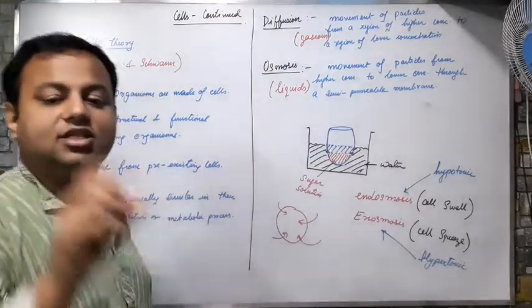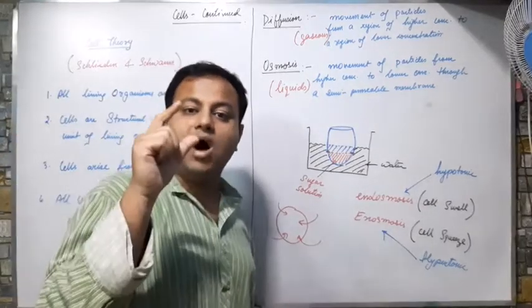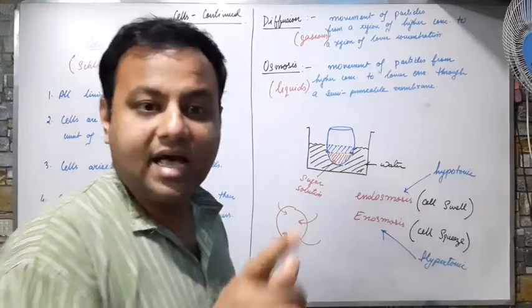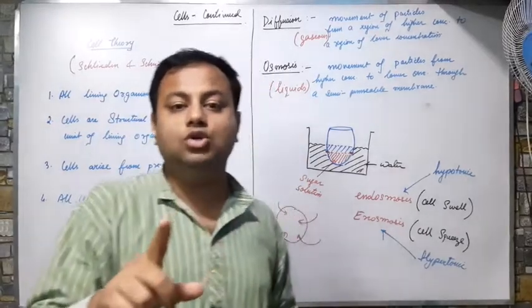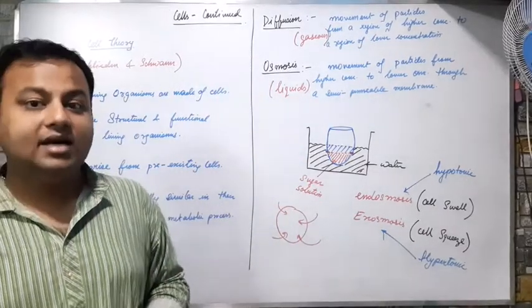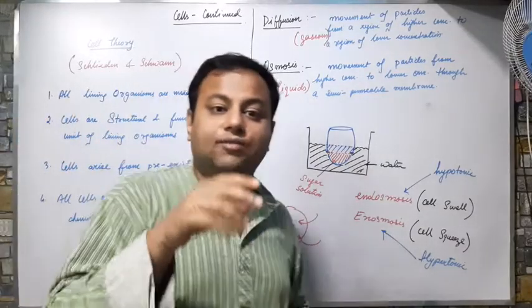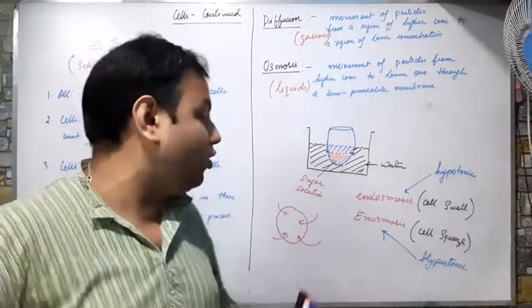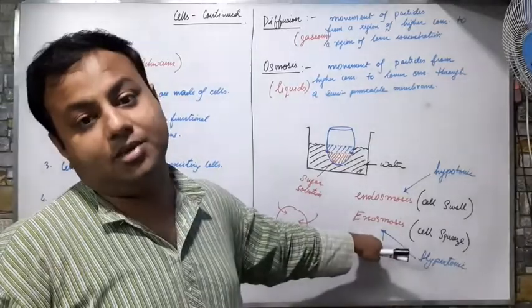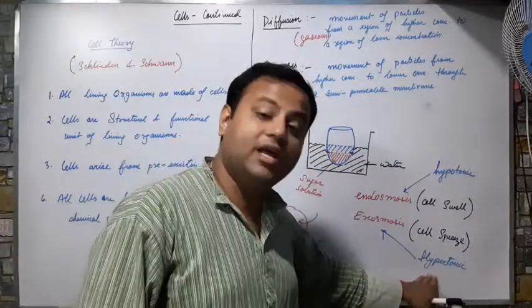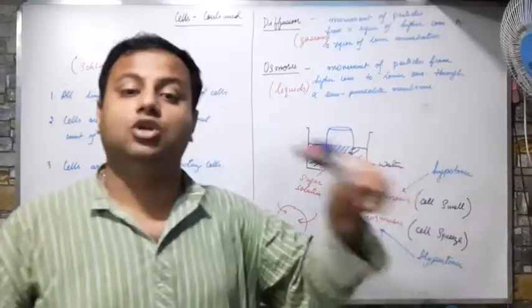So if there is a solution in which the amount of water is less as compared to the amount of water inside the cell, then what happens? Then the water from inside the cell will move out and exosmosis will take place. And this kind of solution is known as hypertonic solution.